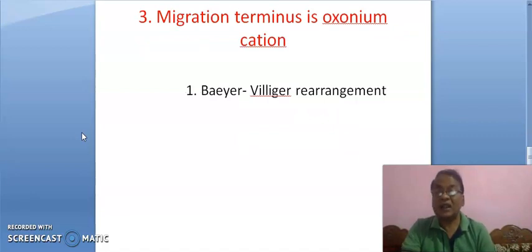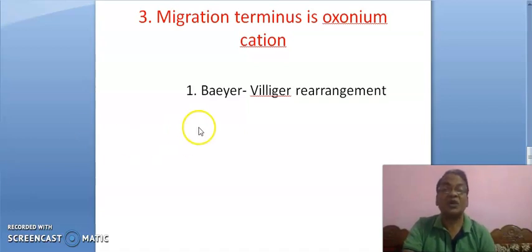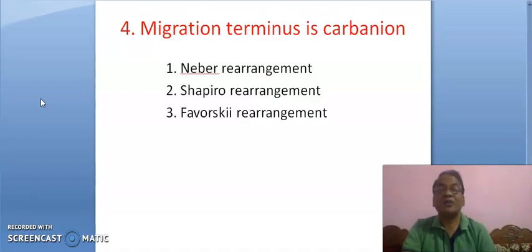The third class is where the migration terminus is oxonium ion. It comprises only one rearrangement, that is the Baeyer-Villiger rearrangement. Here the migration terminus is electron deficient oxygen, that is oxonium cation. The fourth class is where the migration terminus is carbanion.